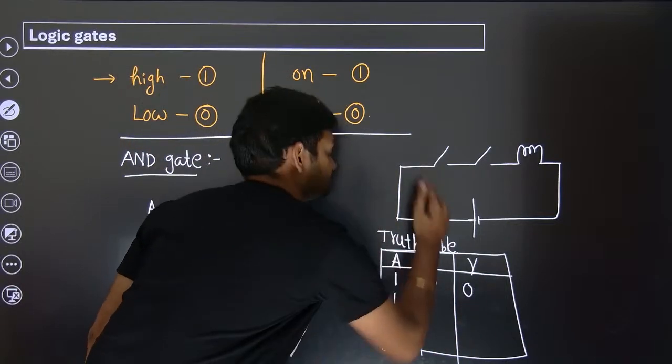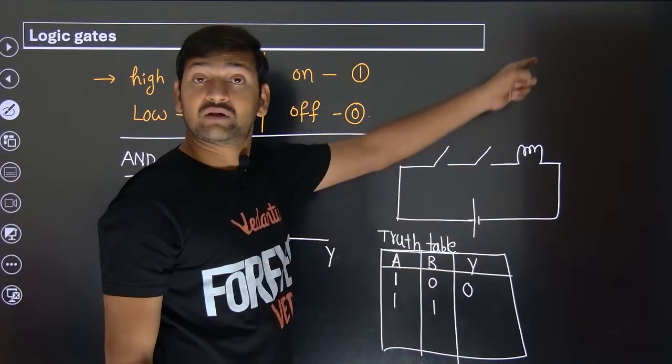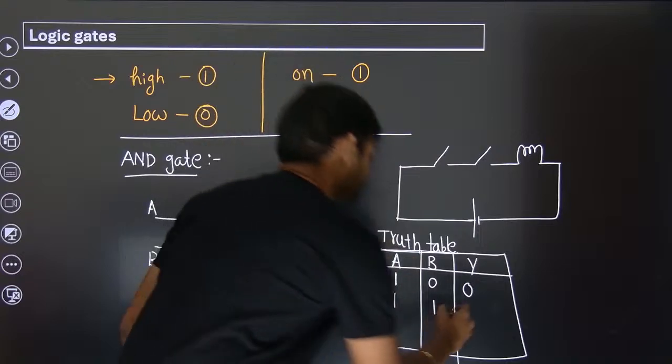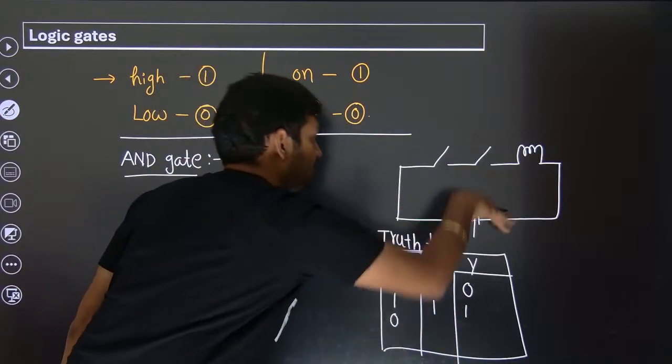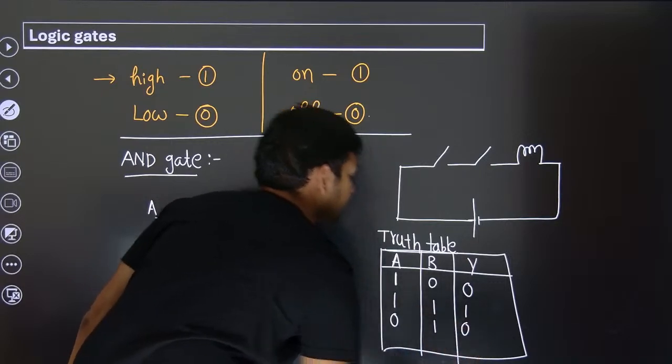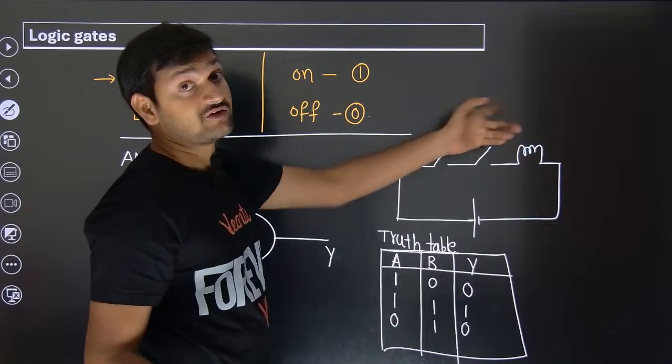A is on. B is also on. If both of them are on, then current will flow, bulb will glow. Bulb will be on. A is off. That means A is open. But B you have closed. Will the bulb glow? No. A is off. B is also off. Will the bulb glow? No. Bulb will also be off.